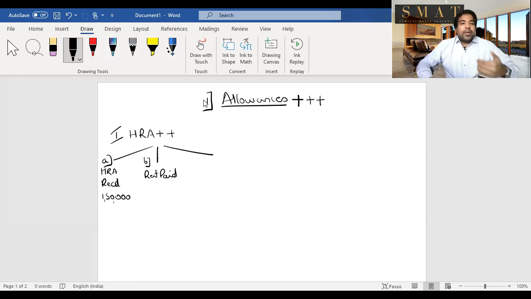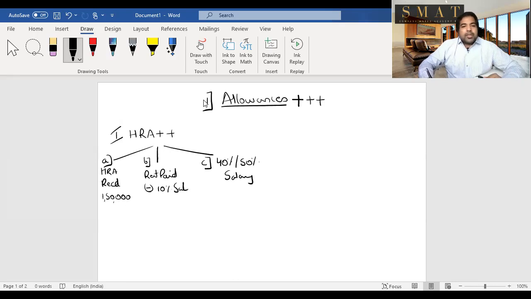So whatever rent you pay, let's say you pay 10,000 rupees per month, minus 10% of salary. And what is salary? BDC, guys. Everywhere salary is BDC unless I stated otherwise. And the last one is either 40% or 50% of salary. 40% if you're staying in a non-metro city like Nagpur, Pune, etc., and 50% if you're staying in a metro city. There are 4 metro cities in India: Delhi, Mumbai, Chennai, and Calcutta. There it's 50% of salary. Again, salary is BDC.